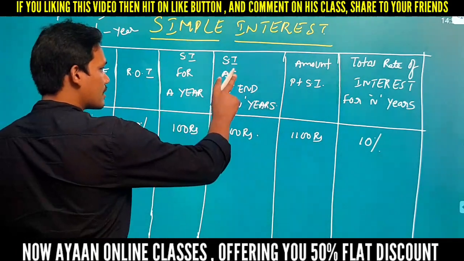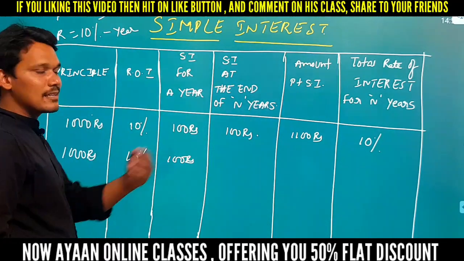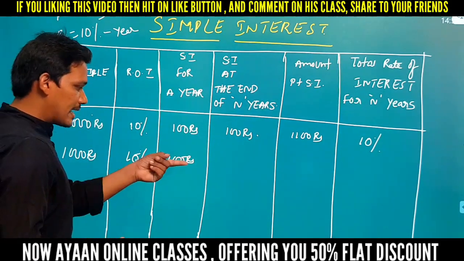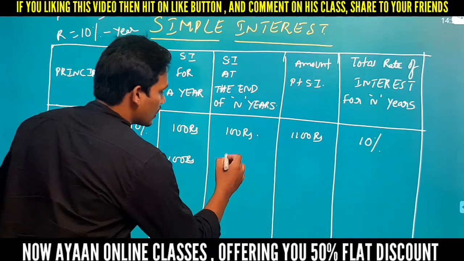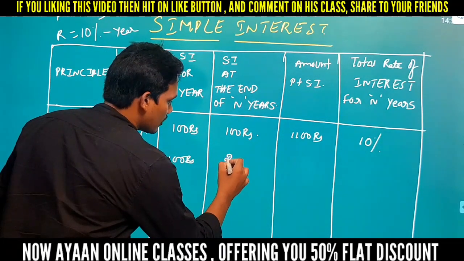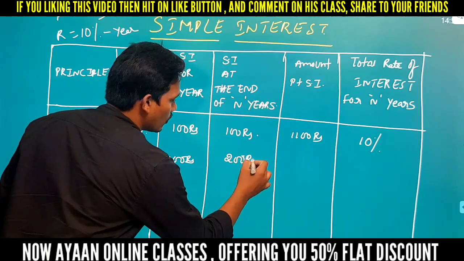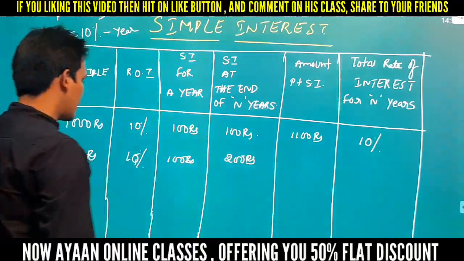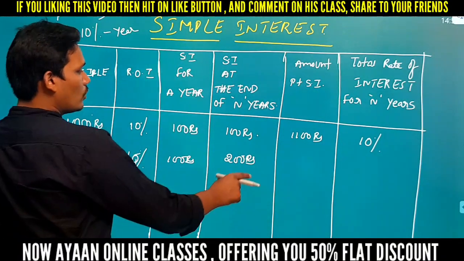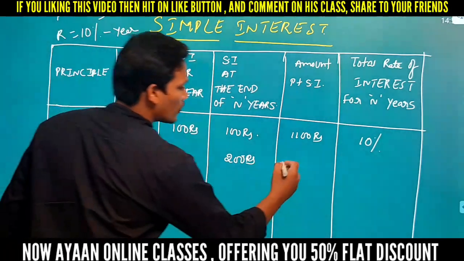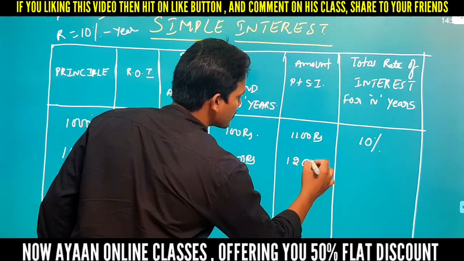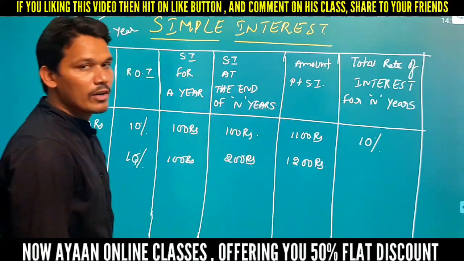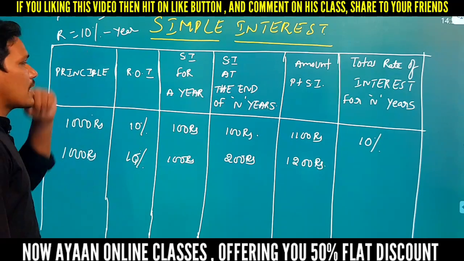Simple interest at the end of n years, where n is 2 here. In the first year we got 100 rupees and in the second year we got 100 rupees, so the total simple interest at the end of 2 years becomes 200 rupees. Next, amount at the end of 2 years: principal equals 1000 and 2 years simple interest is 200, so the total amount becomes 1200 rupees. Next, total rate of interest for 2 years. See here, every year we are charging 10%.